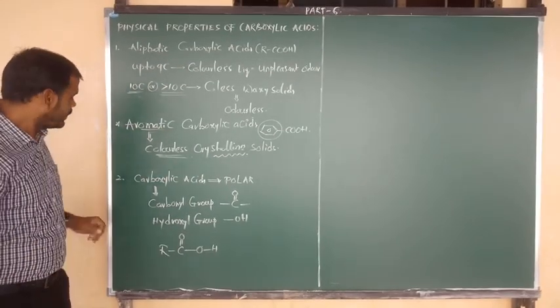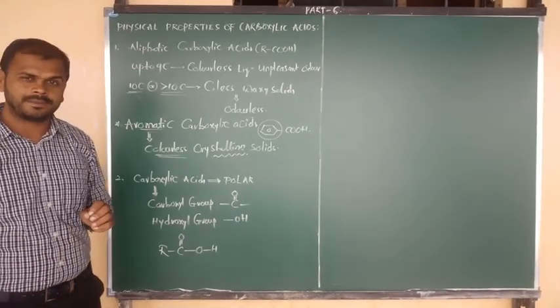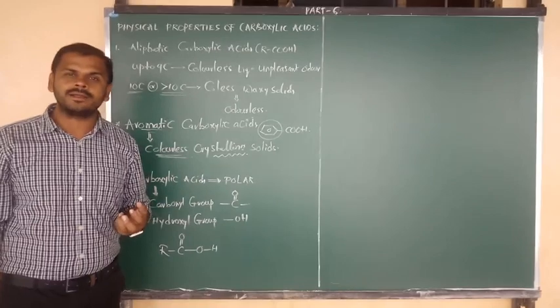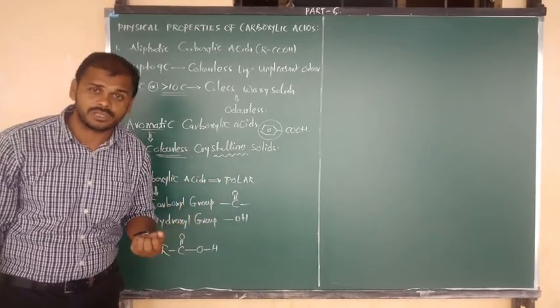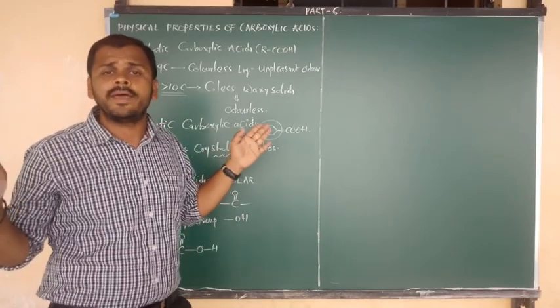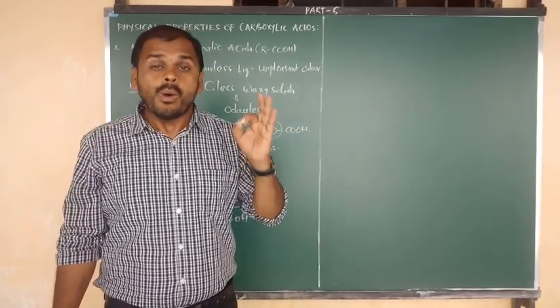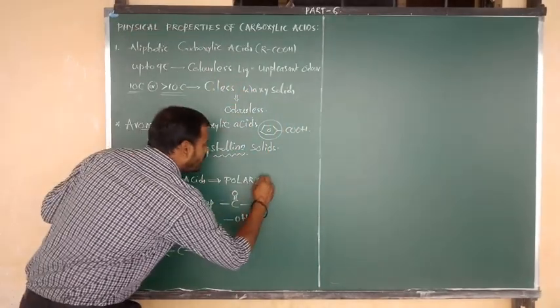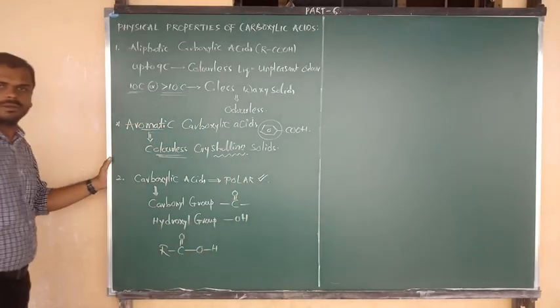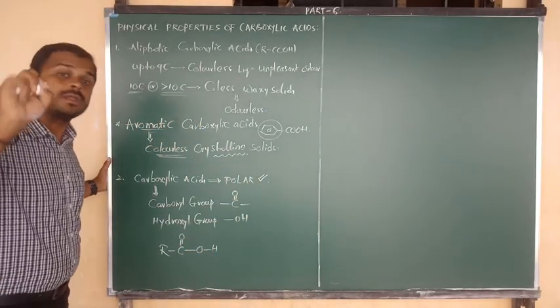Okay, good. Next thing is I want to discuss the polar nature. Whether carboxylic acids are polar or non-polar in nature. So clear cut, we can say that carboxylic acids are polar in nature. Why are carboxylic acids polar in nature? Yes, carboxylic acids are polar in nature due to the presence of two functional groups.